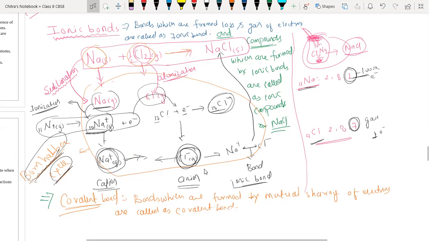And we had to apply the sublimation process, because electron loss and gain takes place only at a gaseous state. So, sir, first step is sublimation of sodium, then atomization, then ionization, and then it will react, right? Yes. Okay, any more doubt?